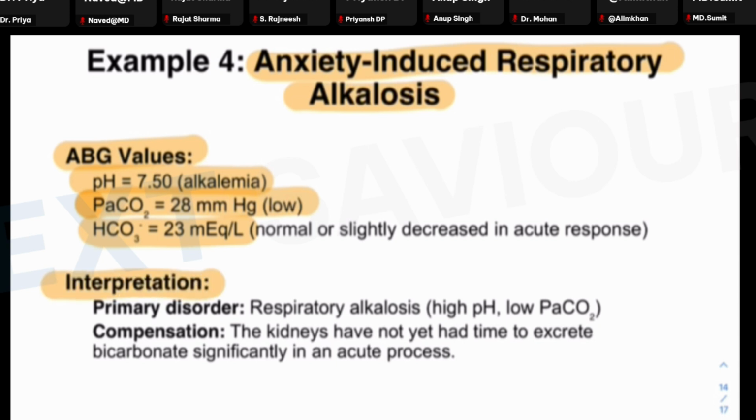So what is the interpretation? The primary disorder is a respiratory alkalosis. The compensation is achieved by the kidneys, but they have not yet had time to excrete the bicarbonate significantly in an acute process. I hope that you have understood everything related to these acid base imbalances along with the common examples which are kept in your question.